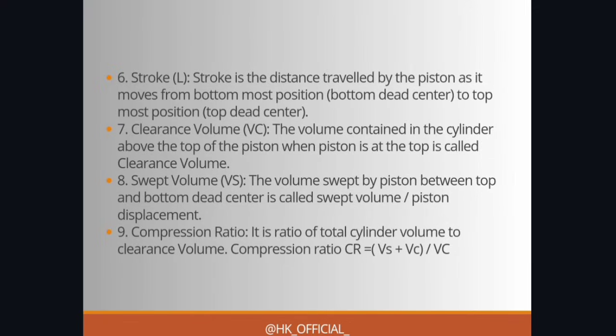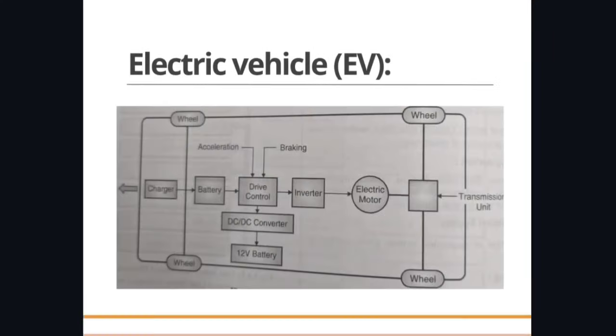Okay, now this is about volume. So this is swept volume. Then compression ratio is there. It is the ratio of total cylinder volume to clearance volume. So you can write in mathematical form like (Vs + Vc) / Vc. So this was about compression ratio. These are all the specifications. Now let us go ahead.